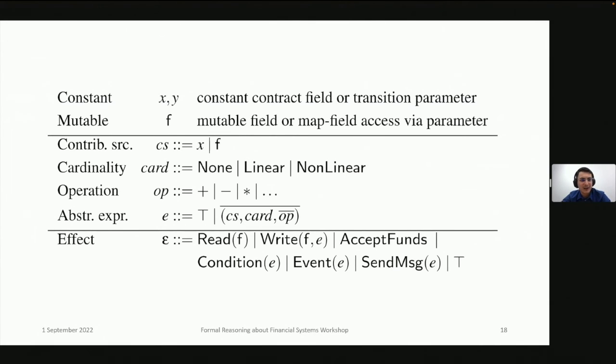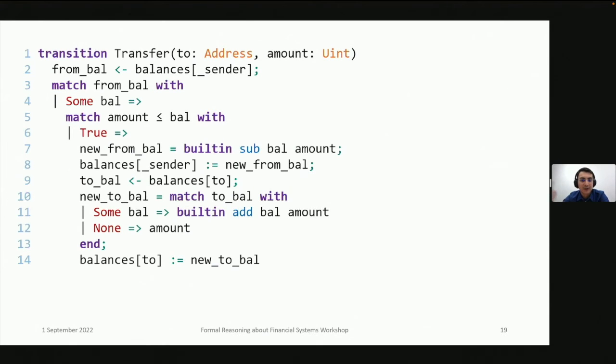If you want the details, look at the paper, but it really is easiest to understand how this works with an example. So let's take a closer look at the code we've just seen to get an intuition for how this works. This is the code of the transfer transition of the ERC20-like contract I've shown you earlier. And let's go through this line by line in the same way the analysis does to see how the analysis works on this code.